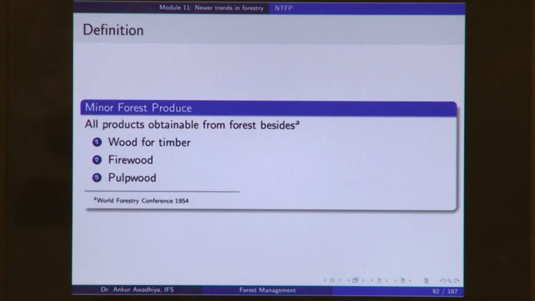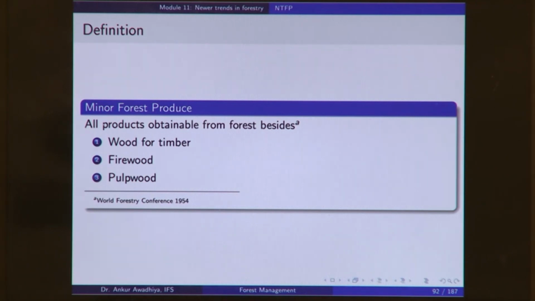Now, different organizations, different agencies have tried to define these terms. Minor forest produce was defined by the World Forestry Conference in 1954, and it said that minor forest produce is all products obtainable from forest besides wood for timber, firewood and pulpwood.